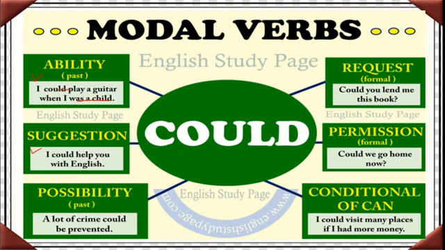Okay, like this. Possibility. A lot of crime could be prevented. Here in the past tense we are using a lot of crime could be prevented. If we have done like that, then a lot of crime could be prevented. Like that, possibility of the past we are talking about here.